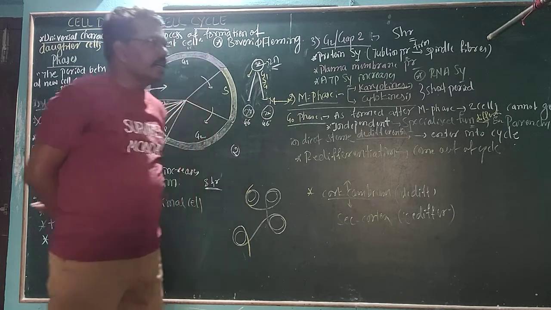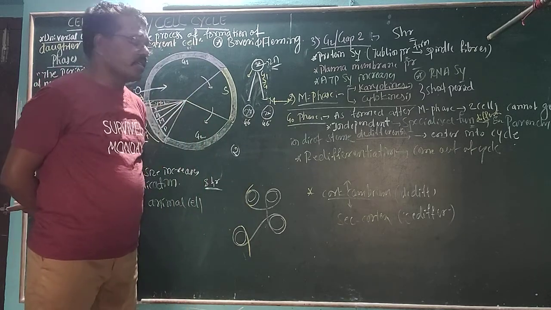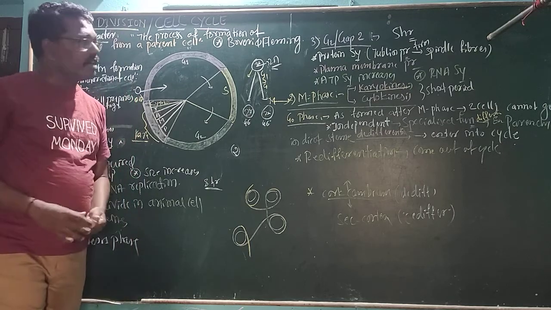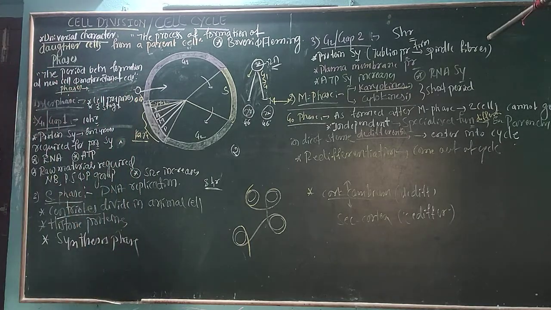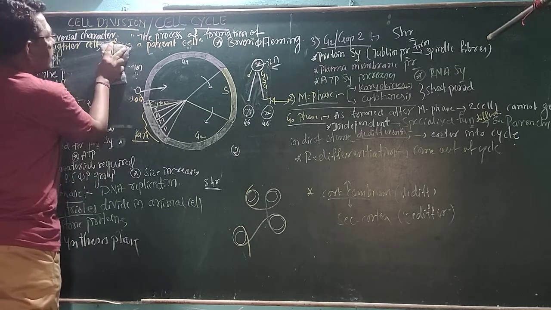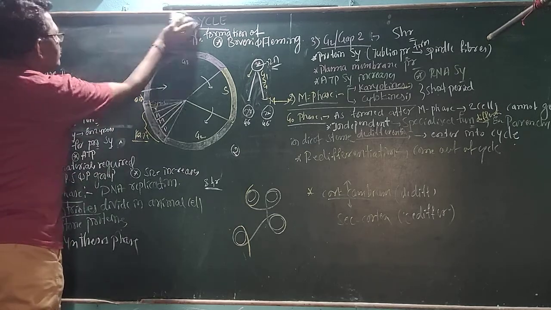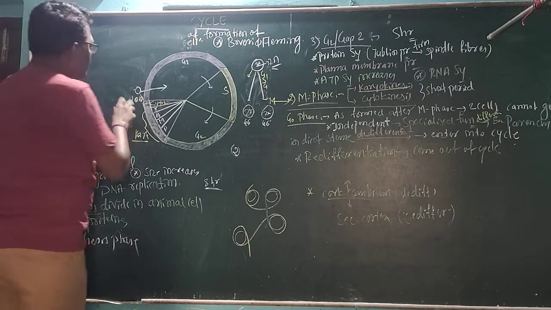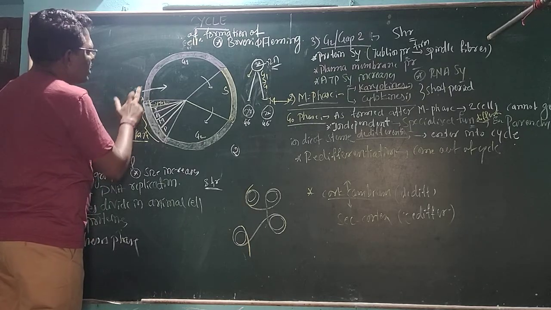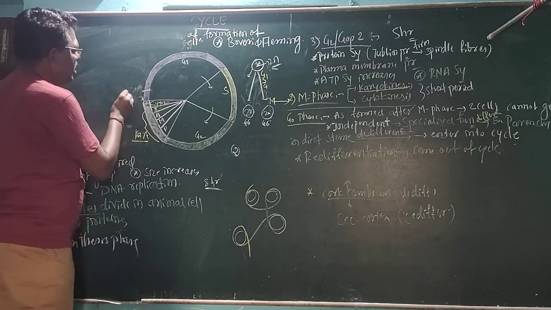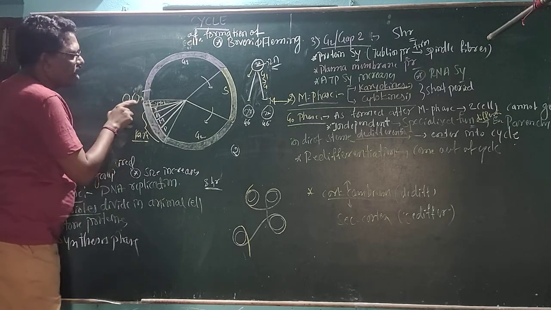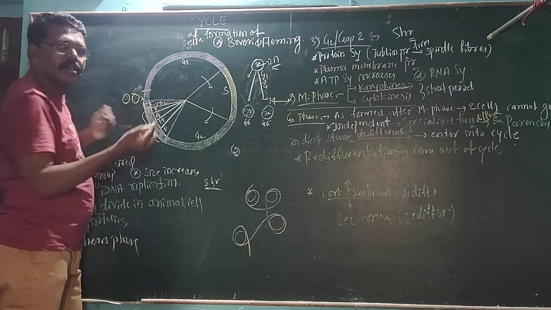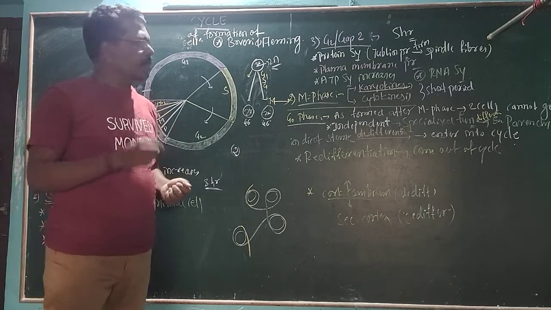Then one more thing: you will hear the word G0 phase. Sir, what about the G0 phase? Here I want to mention once again: finally, after the cytokinesis, we get two daughter cells. That is called cell division or cell reproduction.